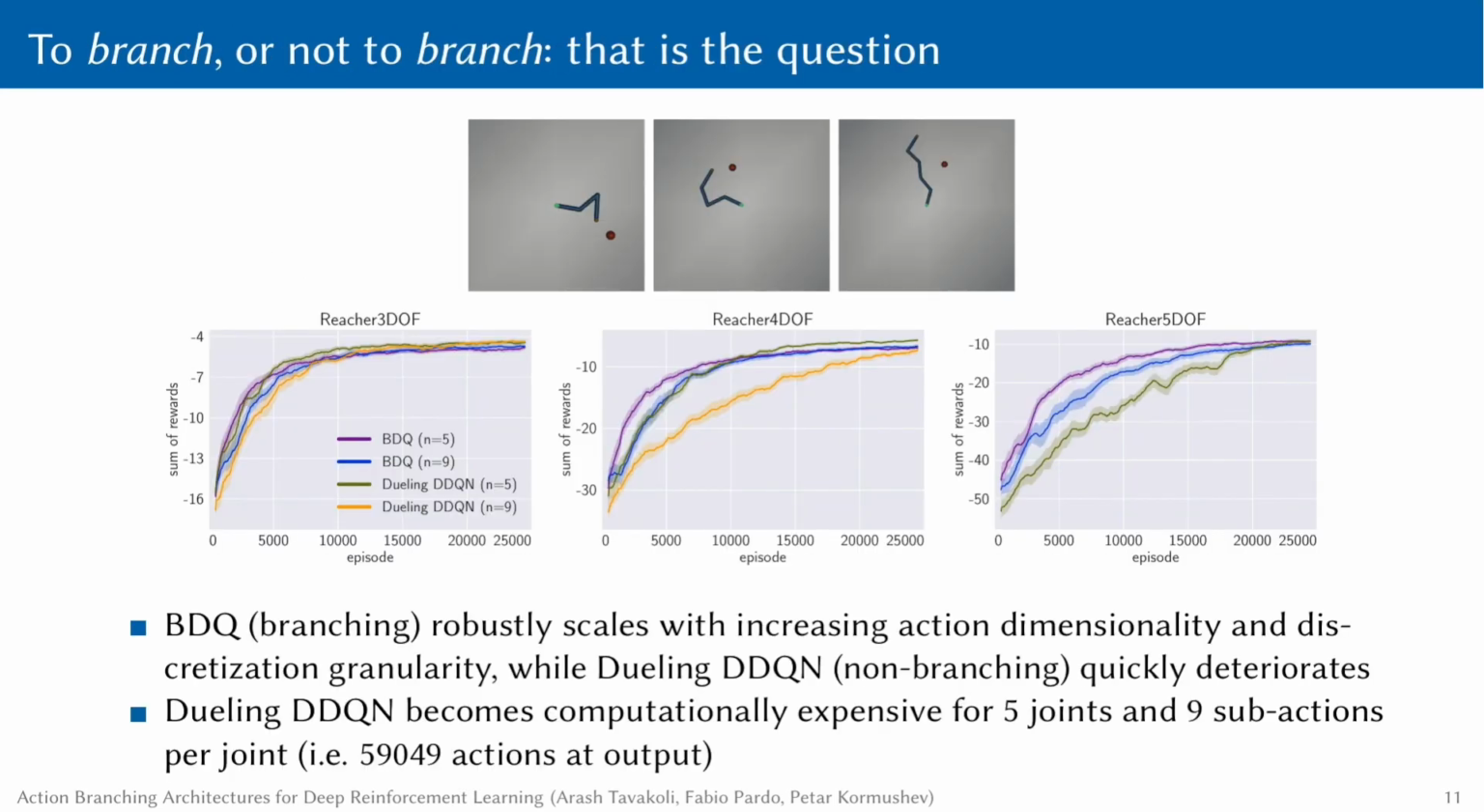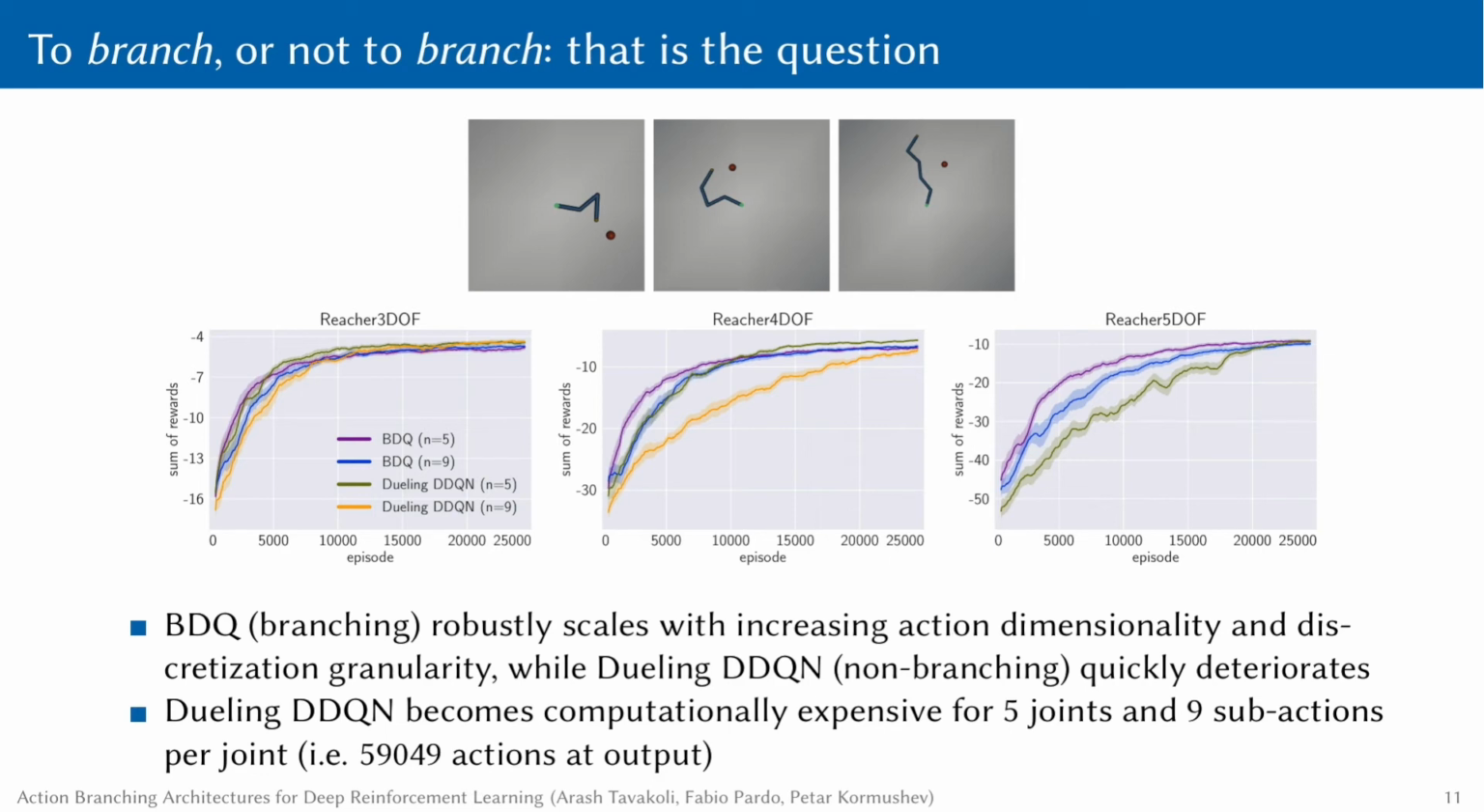We evaluated the performance of the proposed BDQ agent on several challenging physical continuous control domains of varying action dimensionality and complexity. We begin by comparing the performance of BDQ against its standard non-branching variant, the prioritized Dueling Double DQN, or Dueling DDQN for short, on a set of physical manipulation tasks with action dimensionalities 3, 4, and 5 degrees of freedom. For each task, we consider 2 discretization resolutions resulting in 5 and 9 sub-actions per joint.